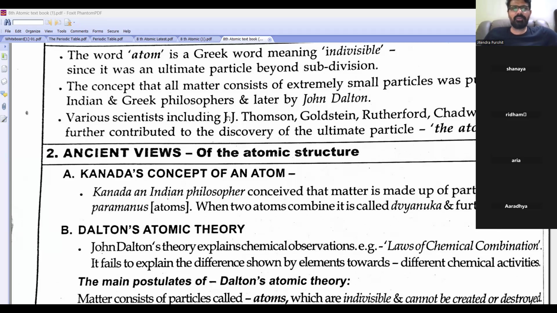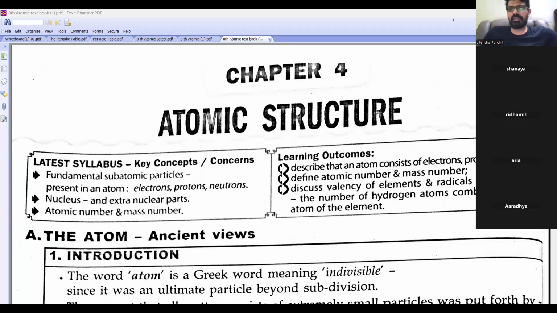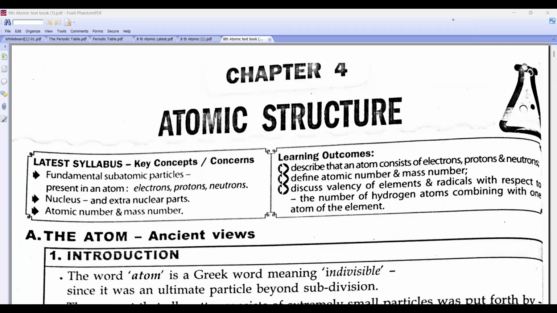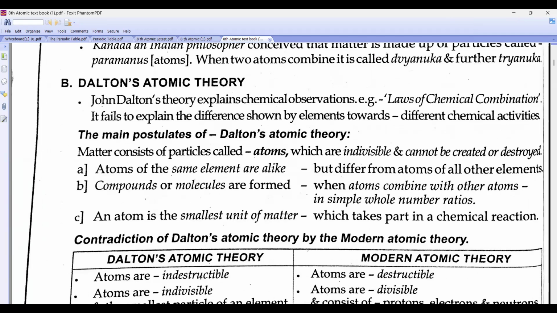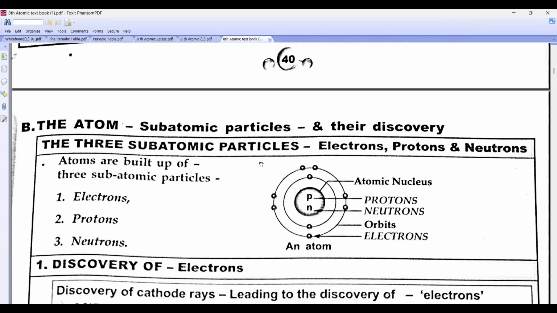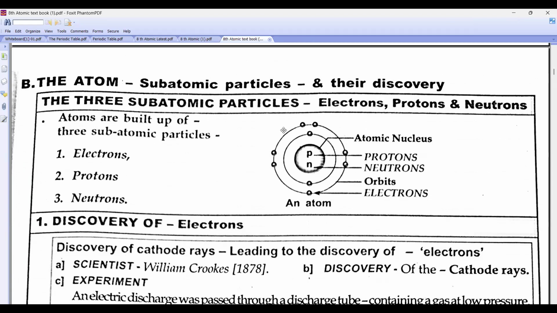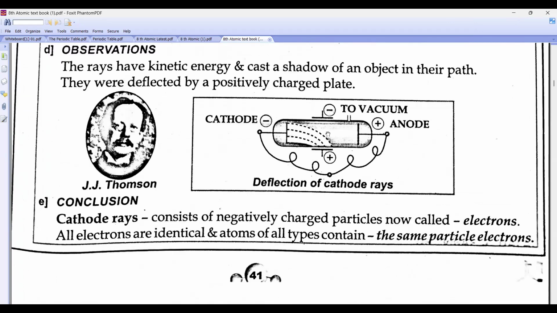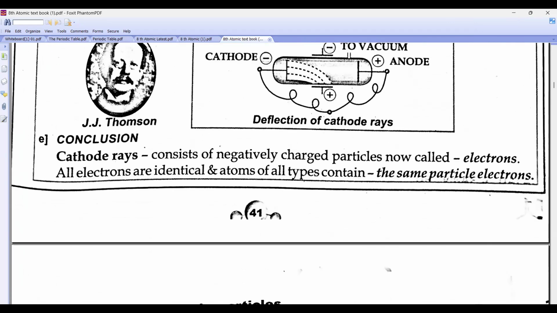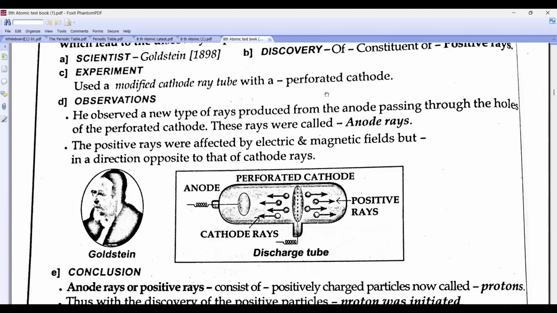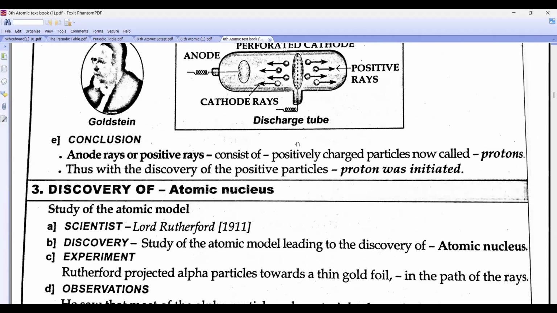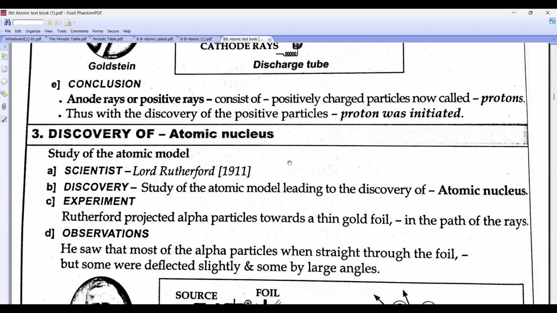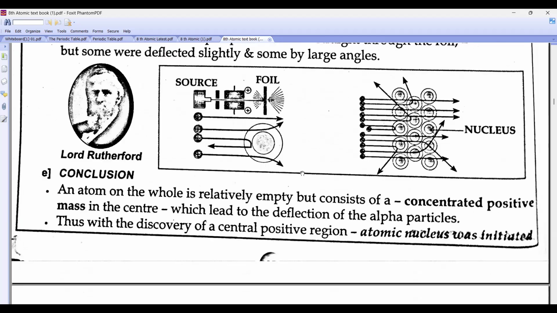Okay. Very good evening to all of you students. We have started with atomic structure, and I'm going to tell you quickly what we have done. We have done the introduction of atom. Then we studied Dalton's atomic theory. Then we studied the structure of atom and all these subatomic particles: protons, electrons, neutrons. Then, beta, who discovered electron? J.J. Thomson. Who discovered proton? Goldstein. Then who discovered neutron? James Chadwick.